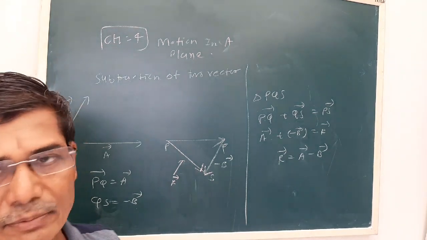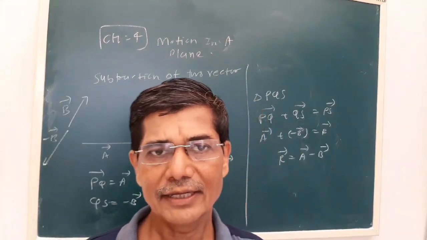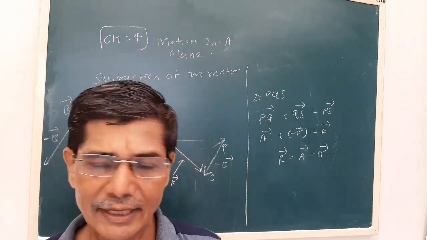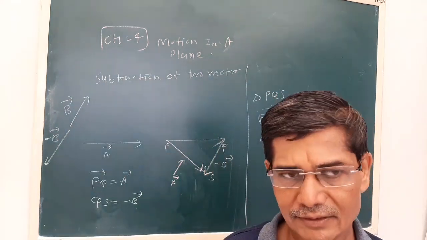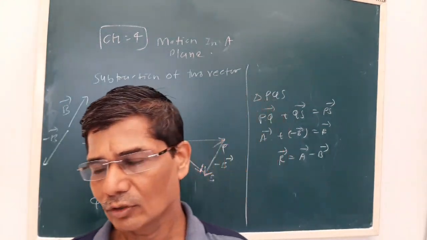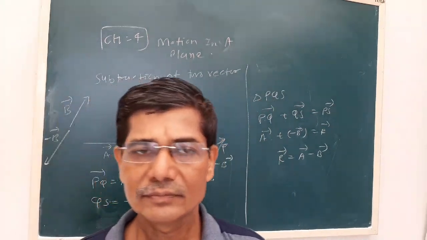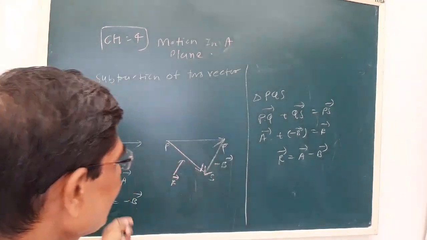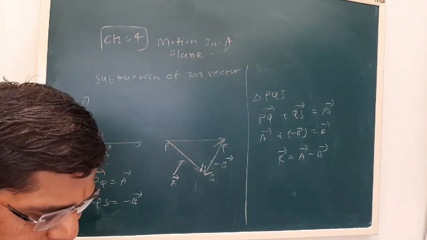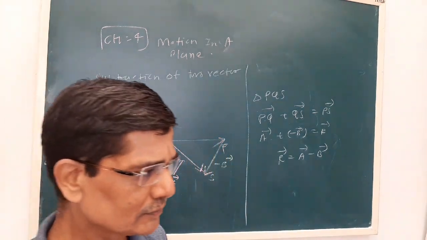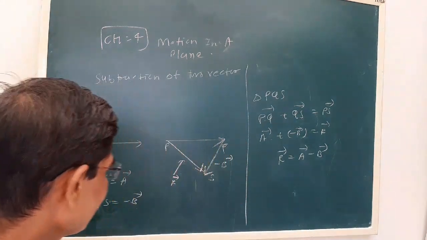Then we saw types of vectors: free vectors, equal vectors, parallel vectors, anti-parallel vectors, and position vectors. Then the vector operations, which, as I told, do not follow arithmetic laws but follow some definite laws of combination. We started with vector addition, in which we saw the triangle law and the parallelogram law.